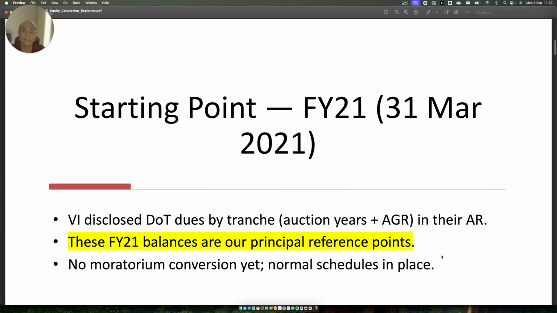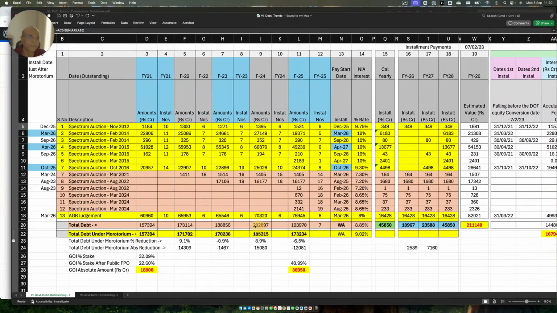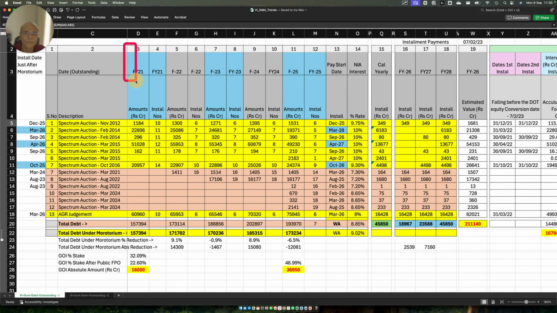So friends, we know that the starting point was FY21, 31st March 2021. These were the principals which we can extract from VI's annual report because they have disclosed these things in their annual report. How do I know that? I went to the annual report and I listed those in this column. Pause the video and have a look. All these items in this column and the number of installments are also listed in their annual report.